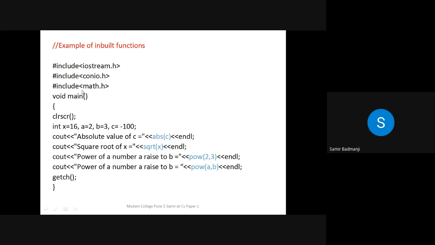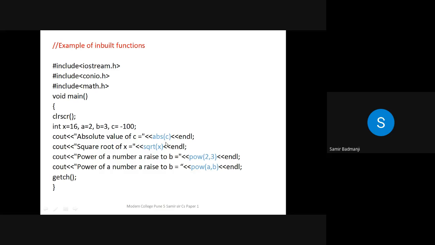So see, we have included one more header file called math.h. And see, these are the functions. I have purposefully darkened them in blue color. abs means absolute value. See, these variables are there: x is 16, a is 2, b is 3, c is minus 100. So what will be the absolute value of c?